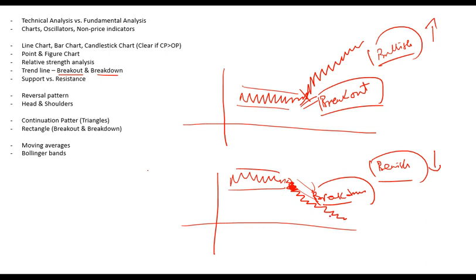Or if you think that a downtrend is about to start, you can say that this is the breakdown point and now the downtrend will start. So breakdown is the point at which it changes direction or enters a downtrend, and breakout is the point at which it enters an uptrend, and then it can continue or turn around again.